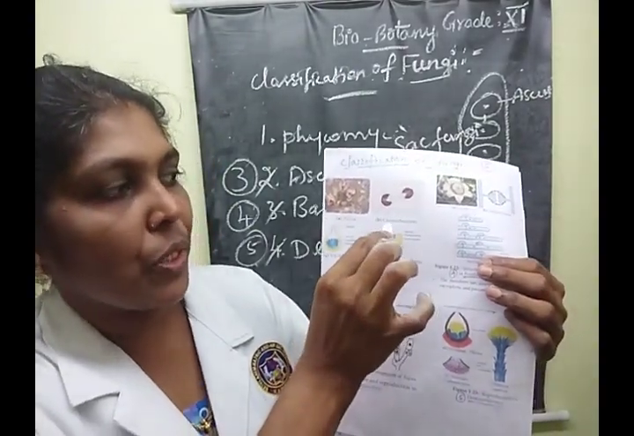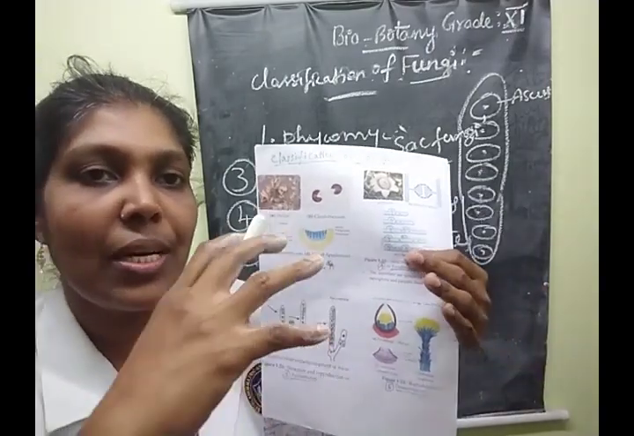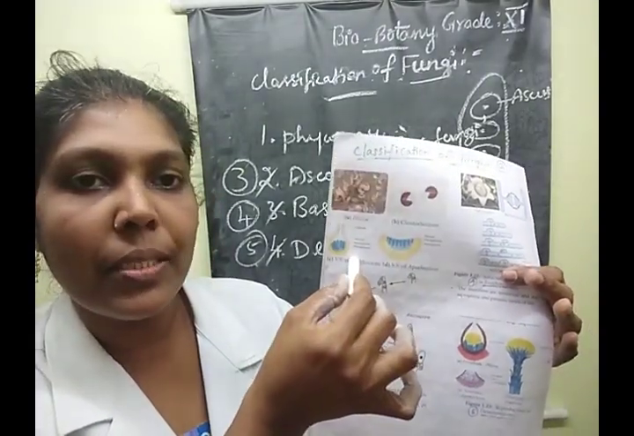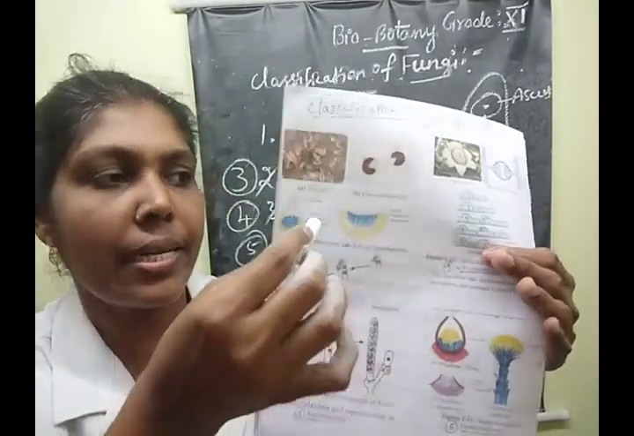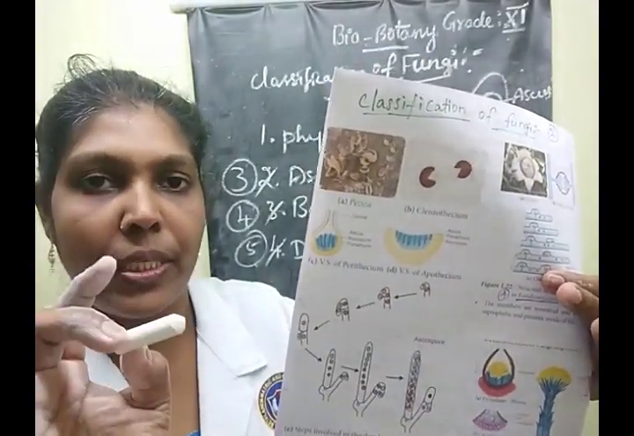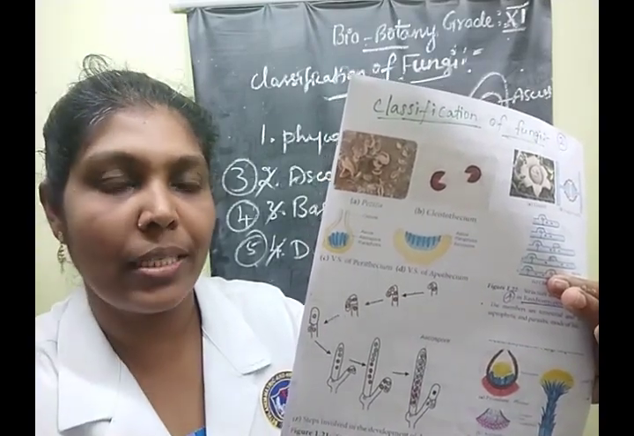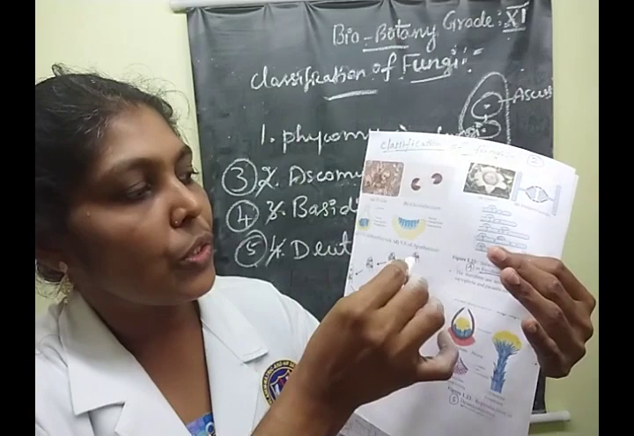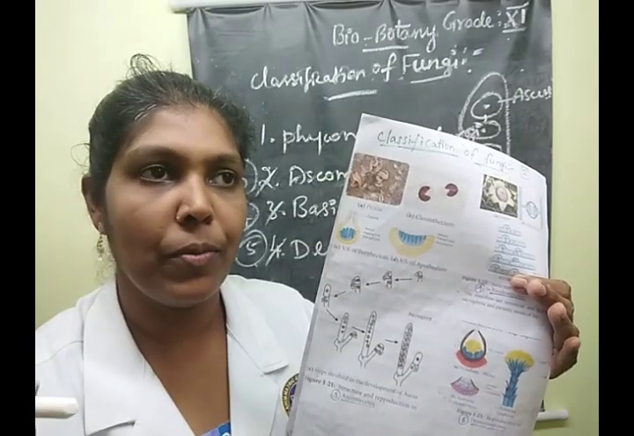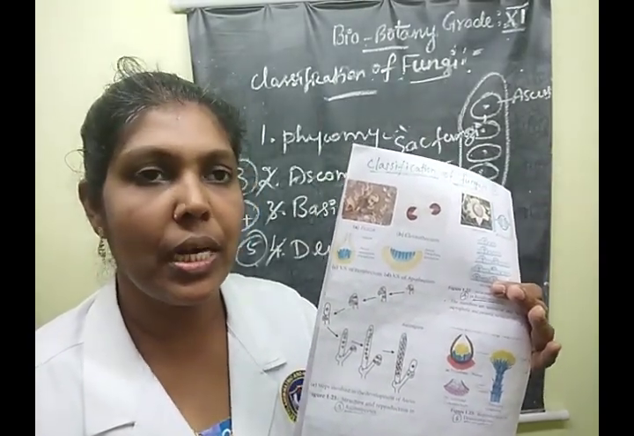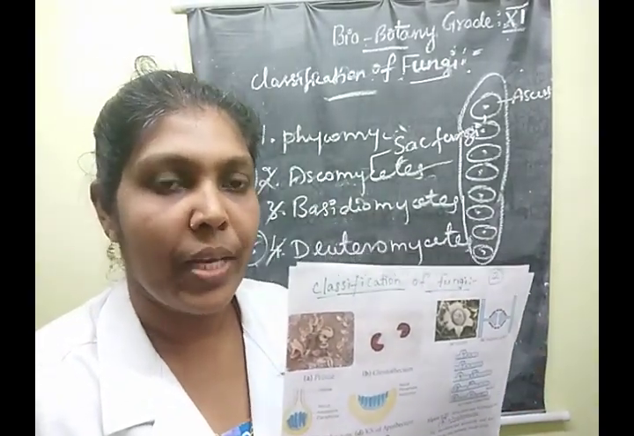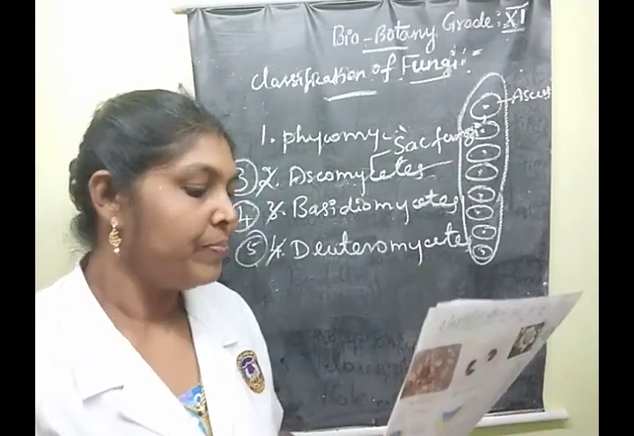Very good, children. The first one, Cleistothecium, is a closed type of fruiting body. The next one, Perithecium, is a flask-like structure. See this diagram: a flask-like structure with an ostiole, a small hole-like opening. The next one, the Apothecium, is a cup-shaped fruiting body. The last one is the Pseudothecium. Understood, children? These are the names of the ascocarps. Say yes or no? Yes, very good.